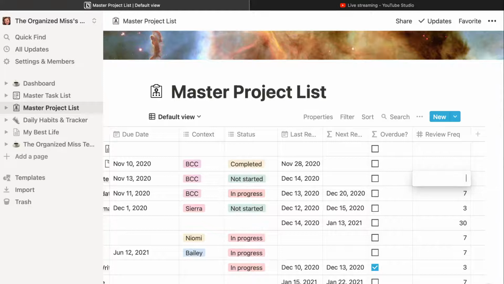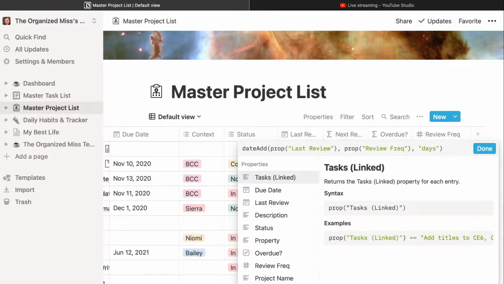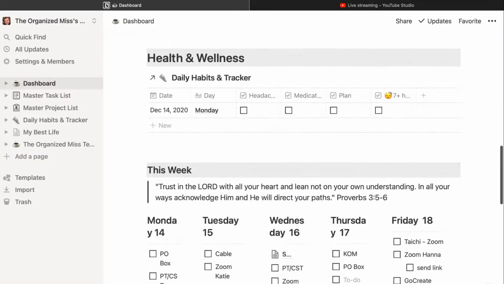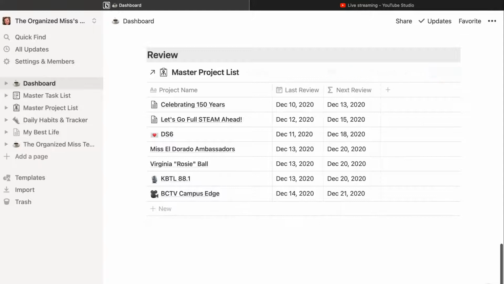So what does this matter? How do I know? What if I forget to come look? Well, that's why it's on the dashboard. I come down here to review on the dashboard, and you can see this project here. It was reviewed on the 14th, and the next day is the 21st, in 7 days.